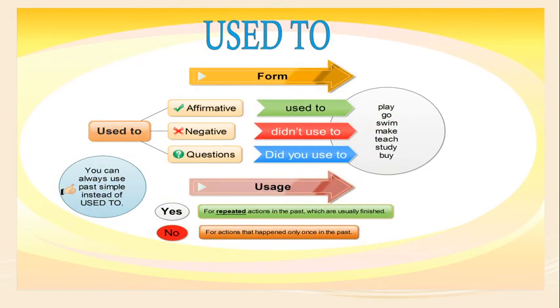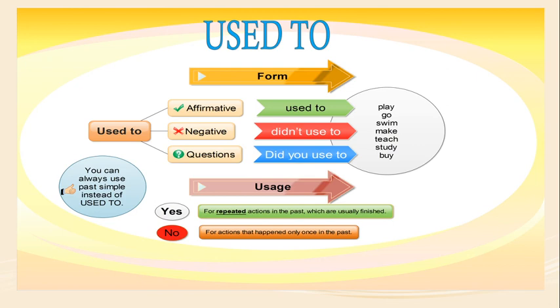Next, my dear students, remember used to is a semi-modal used for the positive sentence. I play. I used to play. Used to is for repeated actions in the past, which are usually finished in the past.